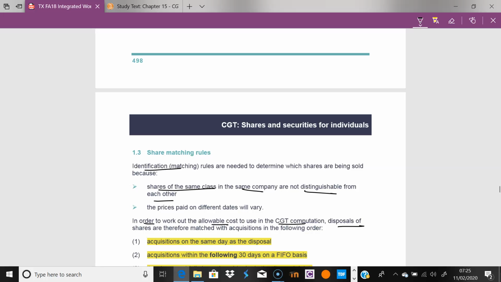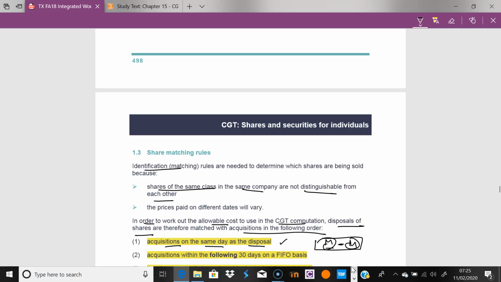Disposals of the shares are matched with acquisitions in the following order. First, acquisitions on the same day as the disposal. For example, if you buy shares on Monday and you sell those same shares on Monday, yes, you may already have stock in-house, but we deal with these first because we want to identify like with like.